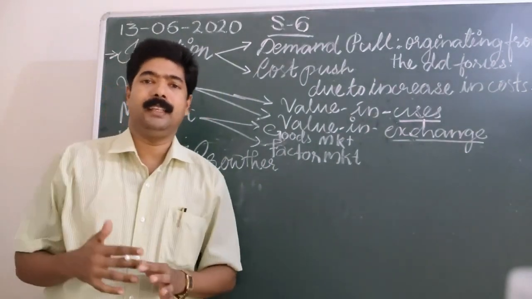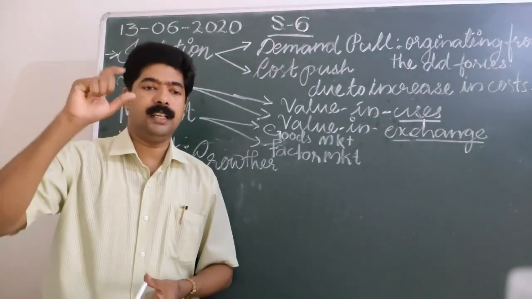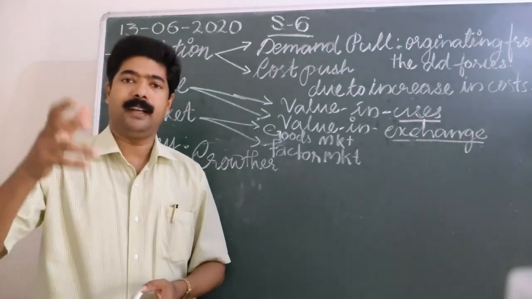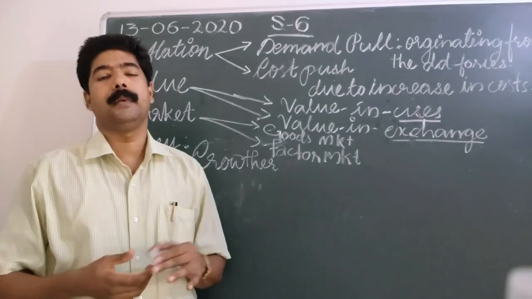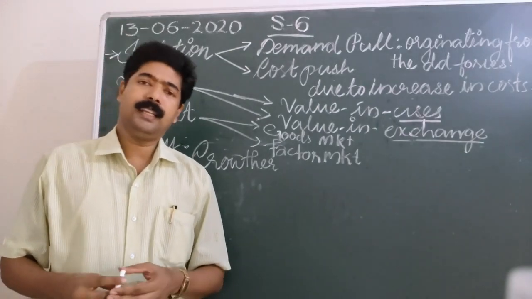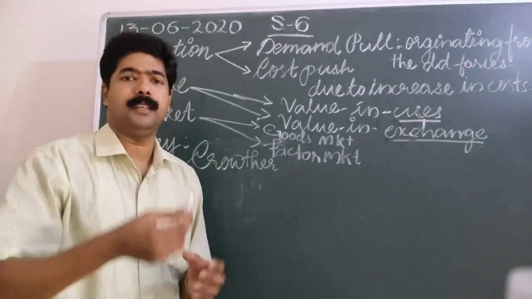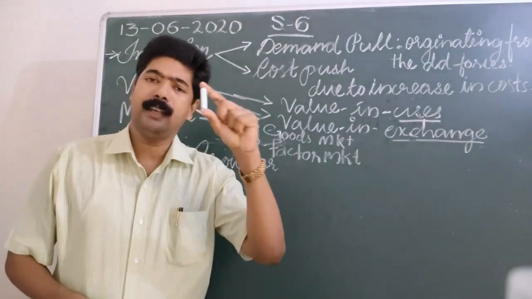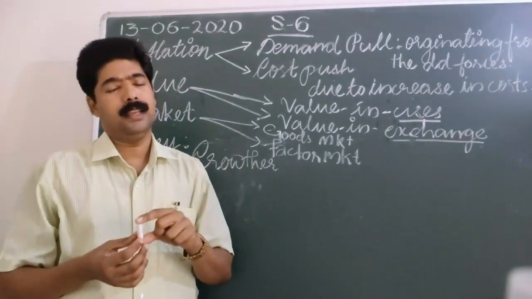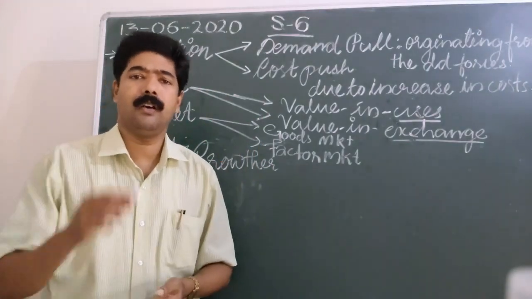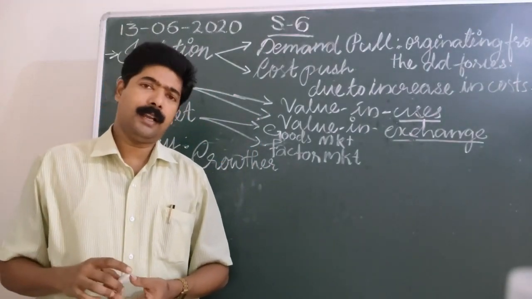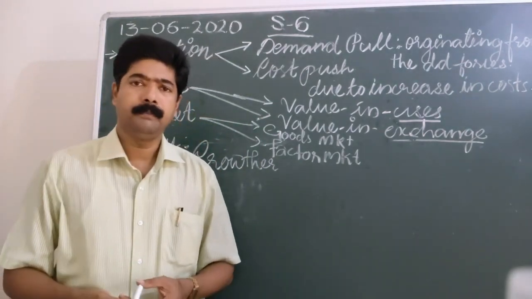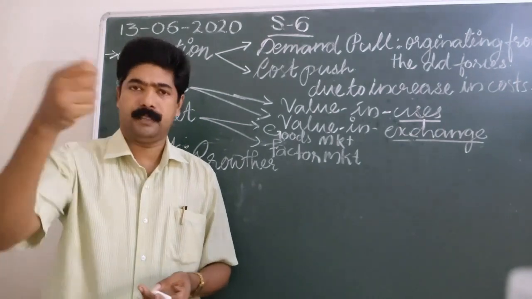Money can be anything, but there is one condition. It must be accepted by everyone in economic transactions. You can use a chalk piece as money if it is accepted as money by all of us, all over the world. For example, the dollar. Can we use the dollar in India? Can we take a dollar to purchase a commodity?